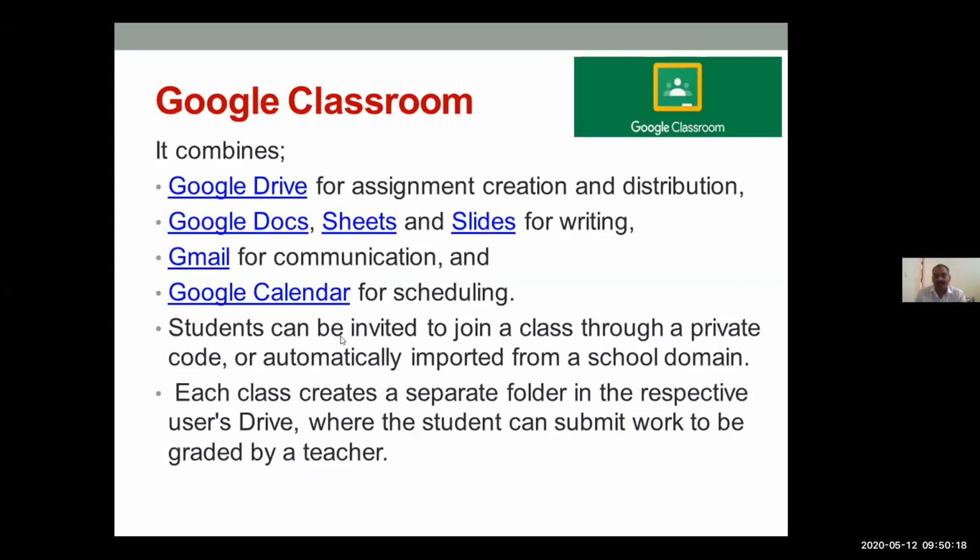I will not go deeper with this because the next session is from our colleague Professor Jatin from Marwari University, Gujarat, who will discuss it in detail.